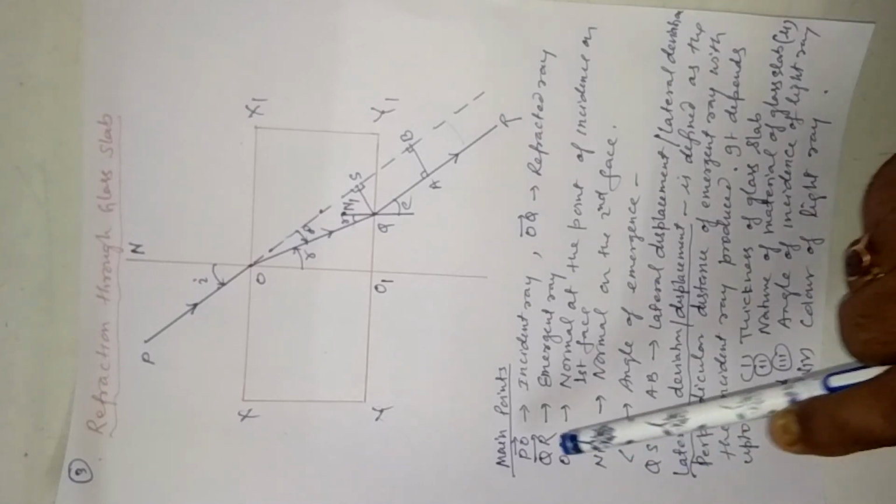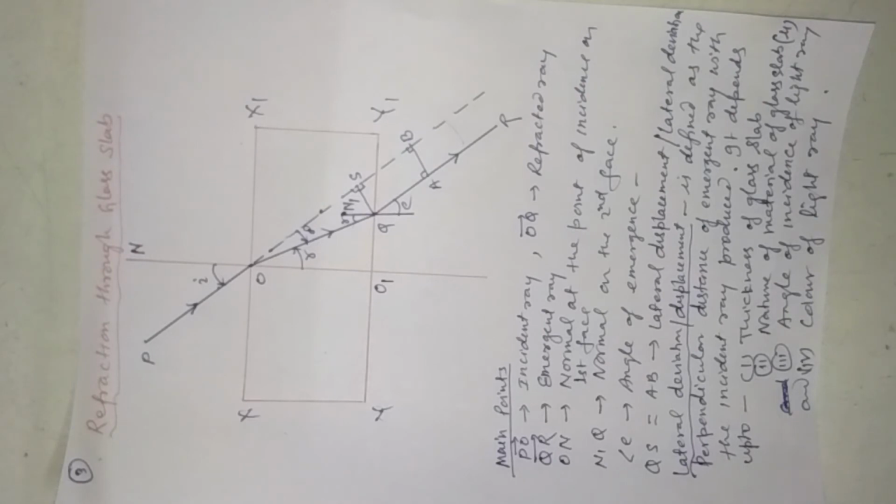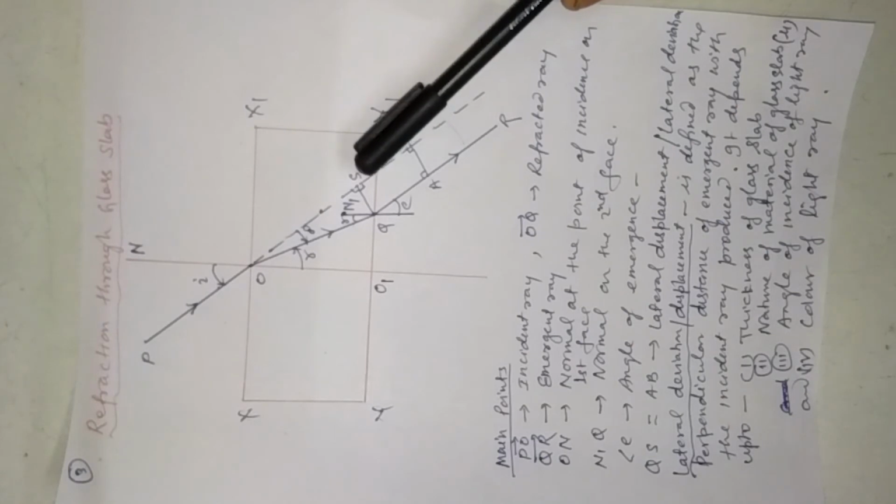Here the main points are: PO is the incident ray, OQ is the refracted ray, QR is the emergent ray, ON is the normal at the point of incidence on the first face, N1Q is the normal on the second face, and E is the angle of emergence. QS is the perpendicular I have drawn on the incident ray from Q. Similarly, here I have drawn perpendiculars on both light rays, as both are parallel.